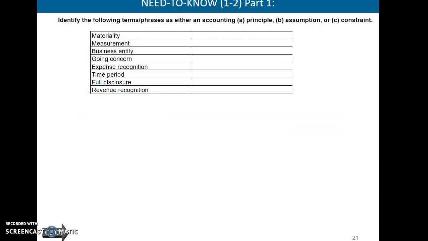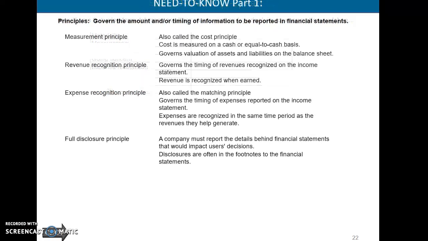Here we have just an overview of some of the principles, assumptions, and constraints that we actually went over in the last lecture. You can take a look at these and you can pretty much determine which one of these items are principles, assumptions, or constraints.